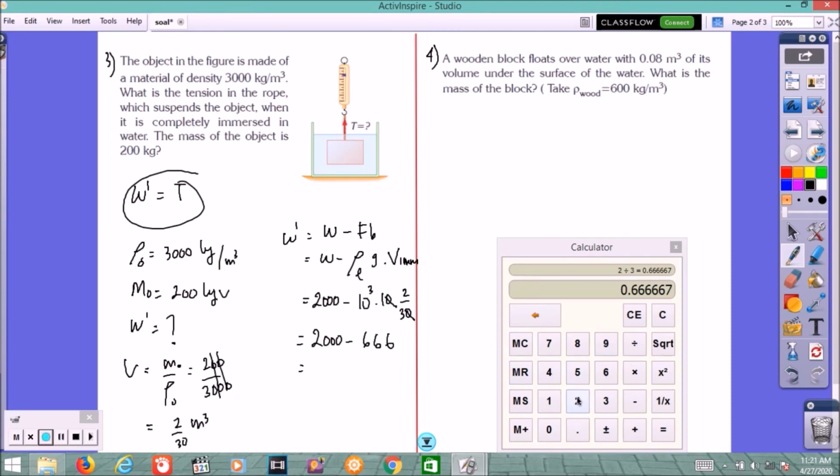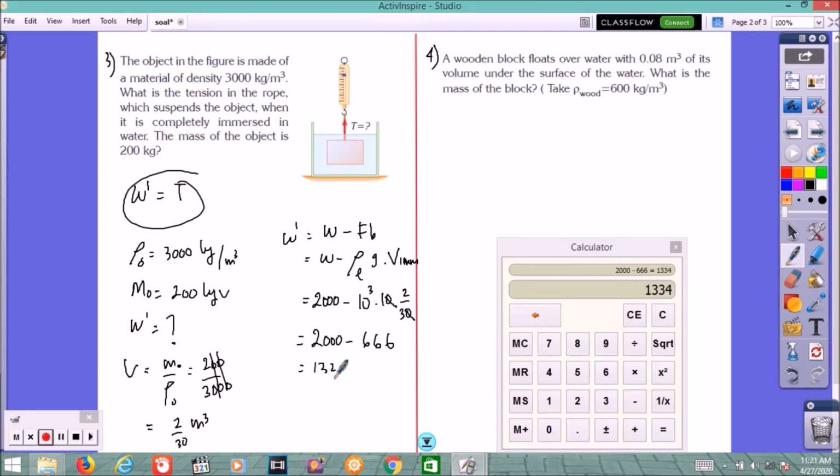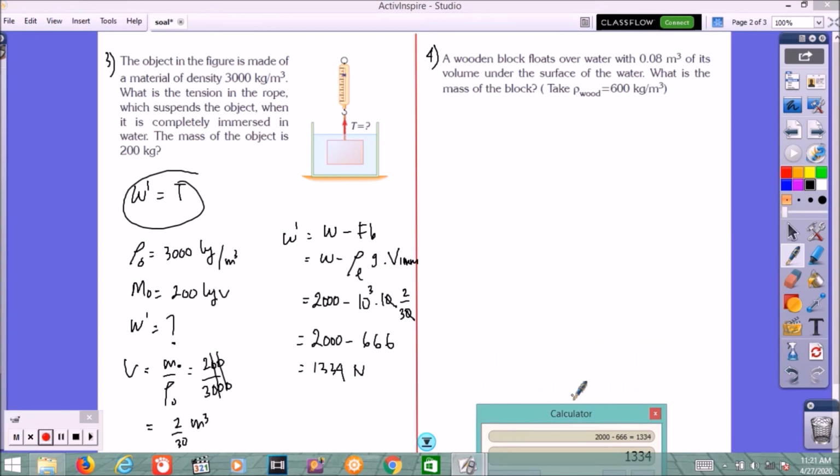So 2000 subtract 666, 1334 newtons. So this is the tension, or the apparent weight, the weight of the object in the water.